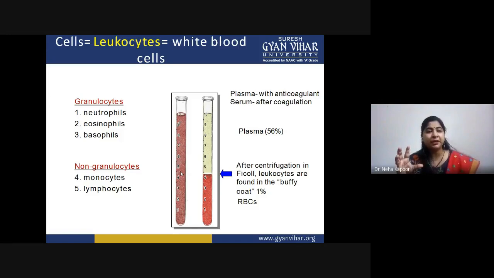It is the fluid part. 1 percent is RBC. And if you want to isolate plasma and serum, then plasma contains an anticoagulant molecule and serum is obtained after coagulation.